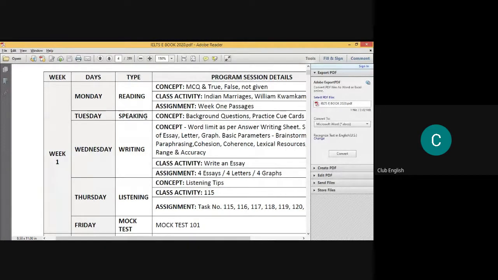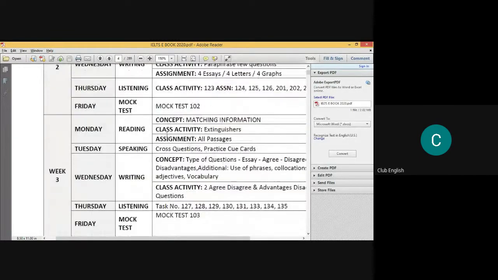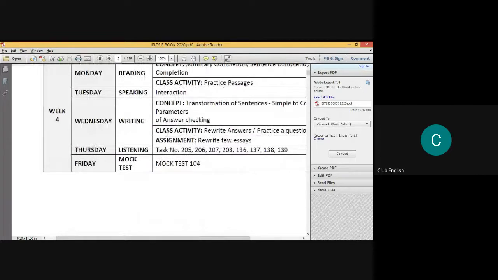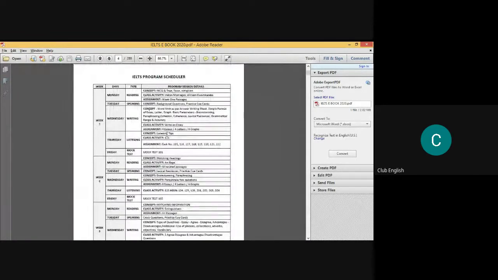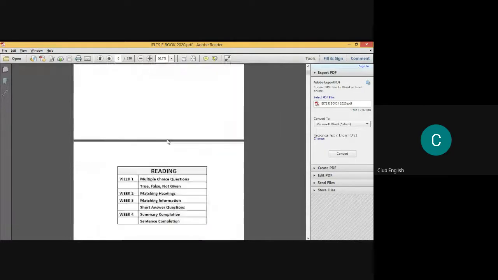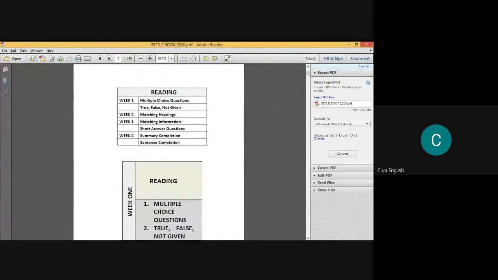Okay, so what we are going to do next is talk about this week one Monday reading. Okay, so let's see how it looks like. I'm turning to the next page number. So it is like a basic program scheduler. Then we are moving ahead to the reading week one.